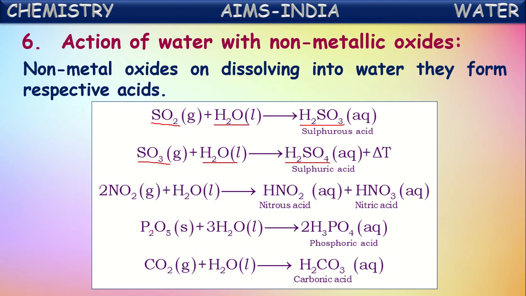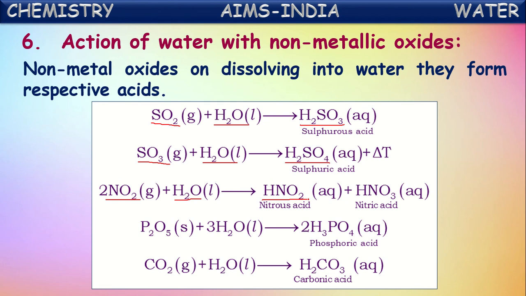Okay. And if you see another non-metallic oxide, nitrogen dioxide, on dissolving into water, it forms two acids, nitric acid and nitrous acid. Two acids are formed when nitrogen dioxide dissolves into water.